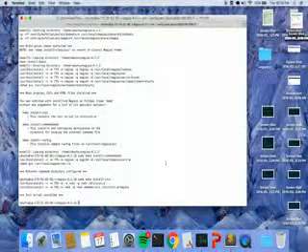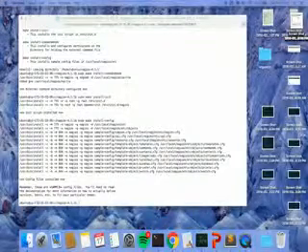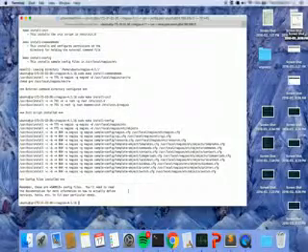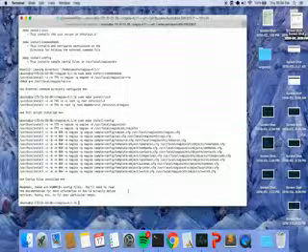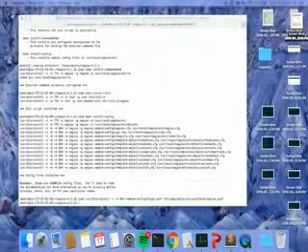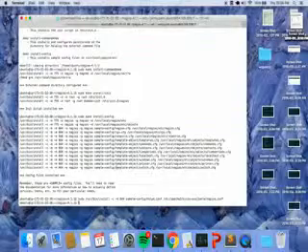Then install-config. Then change the permissions of the Nagios configuration file in Apache. There. And then let's add the user www-data to the nagcmd group.